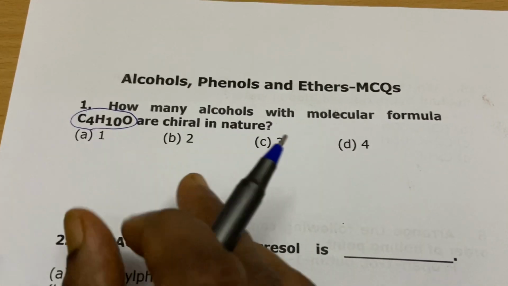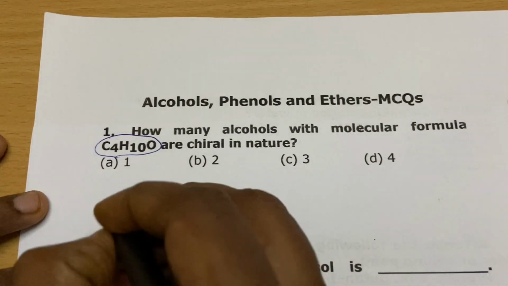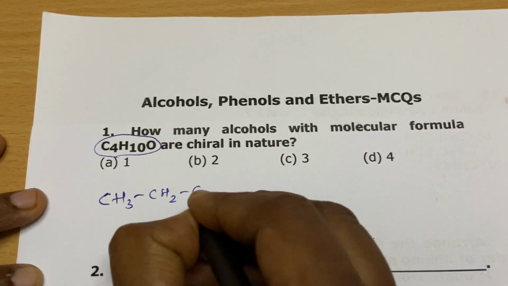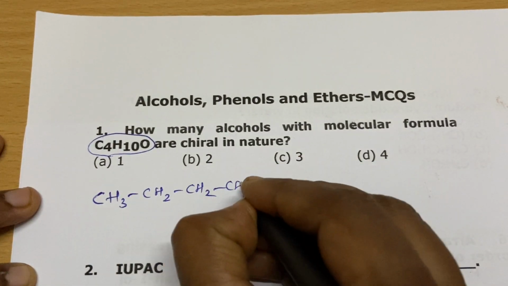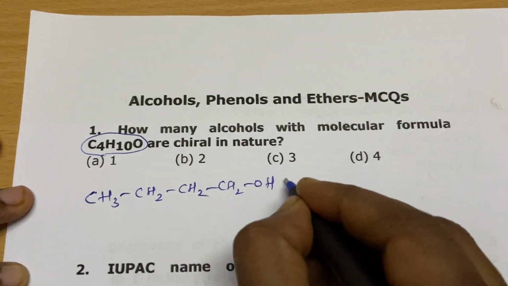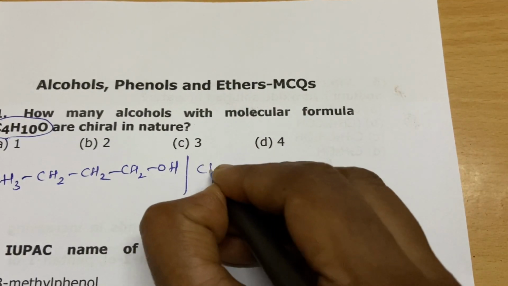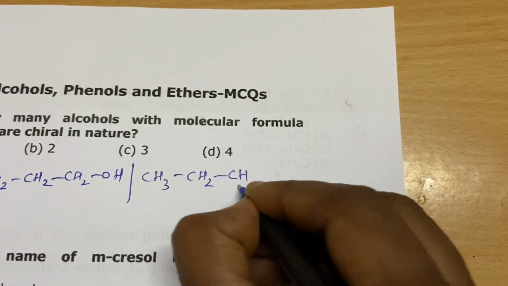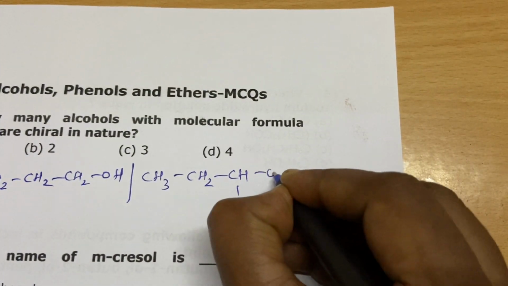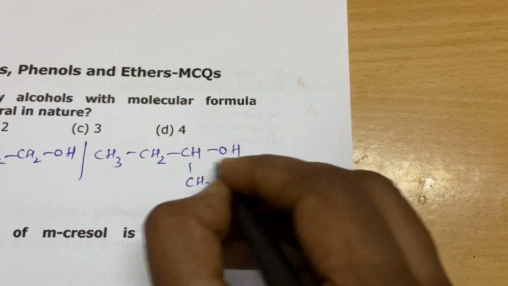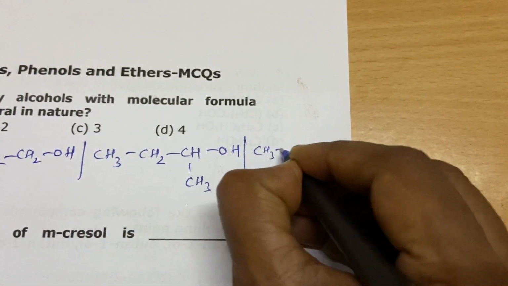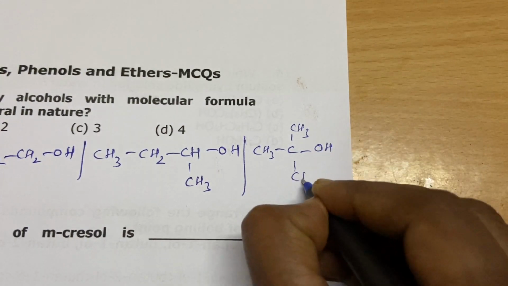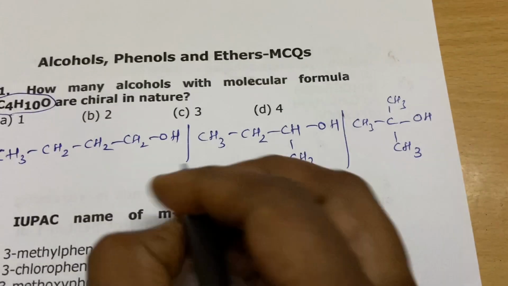First of all, how many isomers can we write out of this molecular formula? One is n-butanol. I have 4 carbons, so you can check the molecule later. This is one such isomer I can write, and another is this one. This is 2-butanol, which is a secondary alcohol. Another one I can write is tertiary butanol.